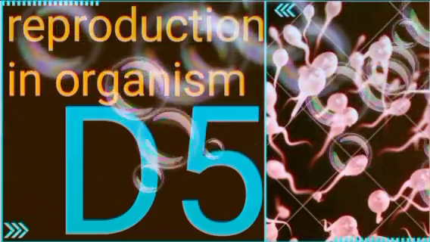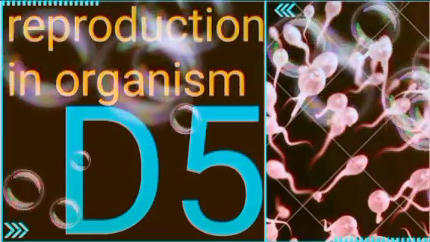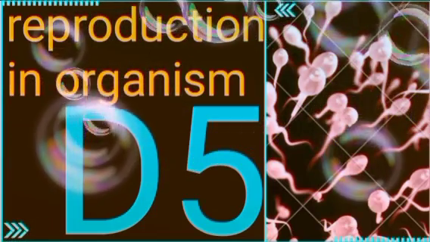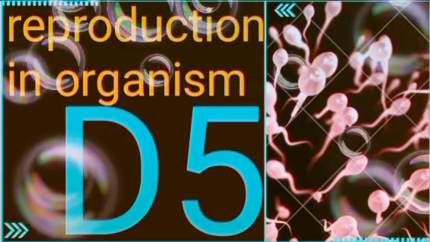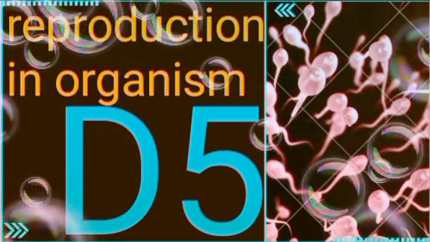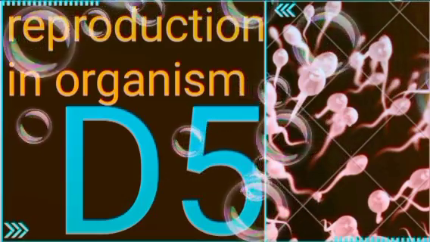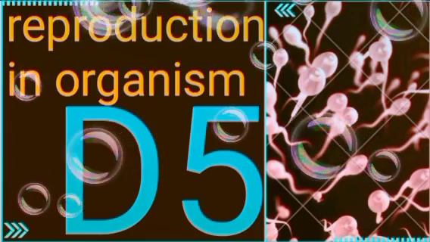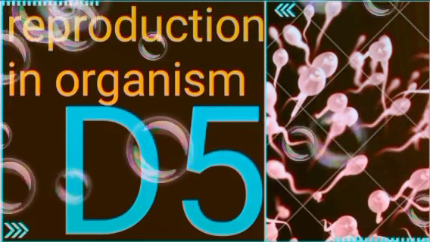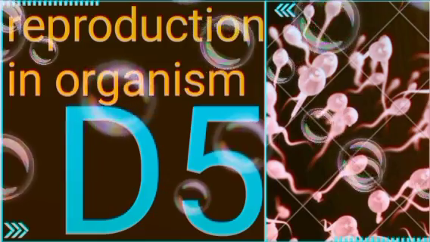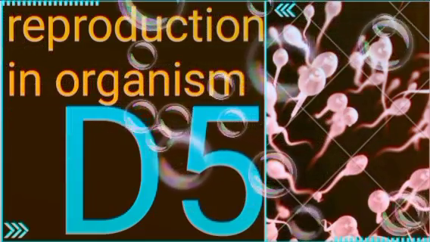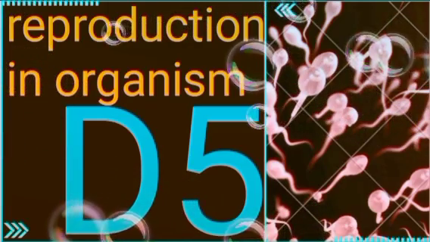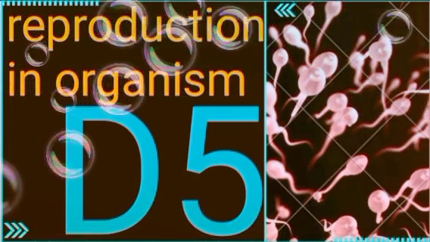Syngamy may occur either externally outside the body of the organisms or internally inside the body. Syngamy leads to the formation of a specialized cell called the zygote. The process of development of the embryo from the zygote is called embryogenesis. In animals, the zygote starts developing soon after its formation. Animals may be either oviparous or viviparous. Embryonal protection and care are better in viviparous organisms.